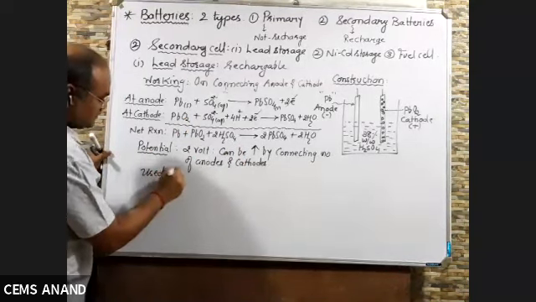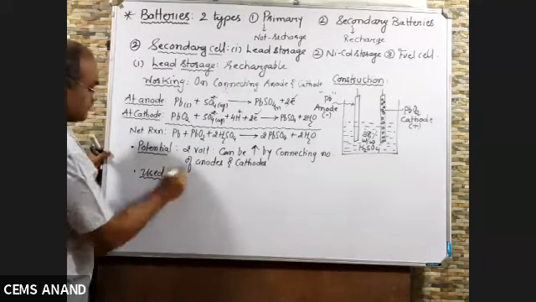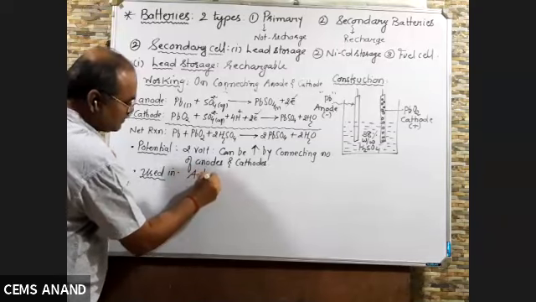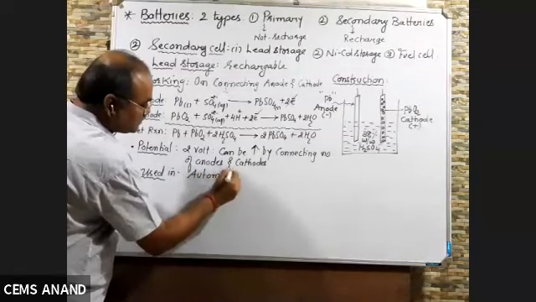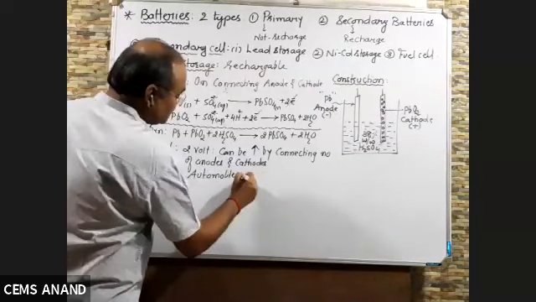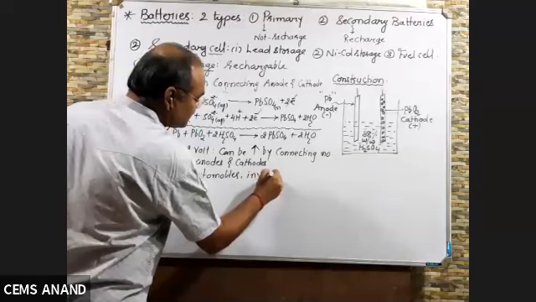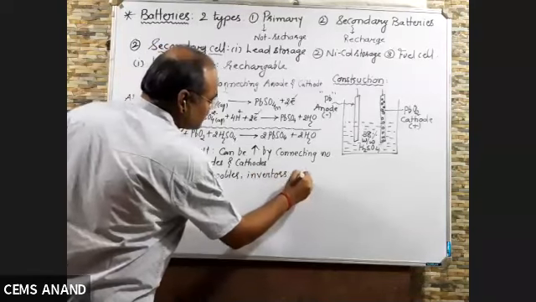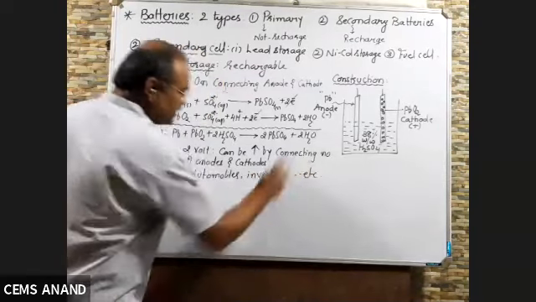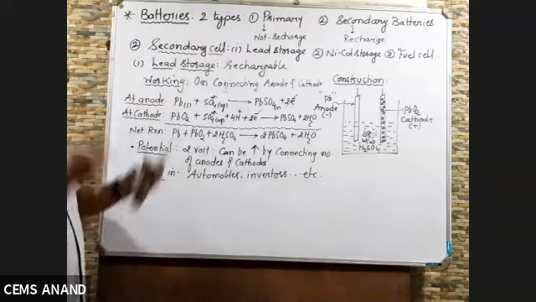Used in automobiles, right? Then inverter. There are so many other where we can use this secondary cell, lead storage cell.